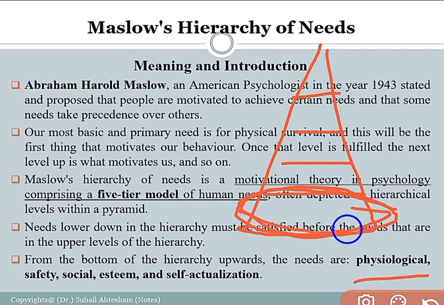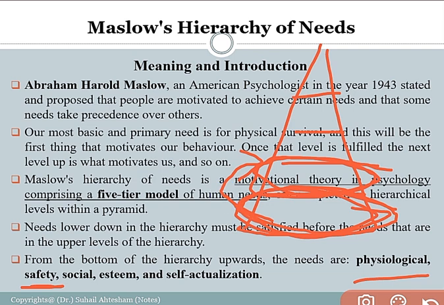This is the physiological need, and after the person gets all the physiological needs, he will move on to fulfillment of the next categorization of needs, that is known as safety need. The second categorization is safety need, and when the individual can achieve the physiological as well as the safety needs, he will move on to the third categorization, that is social need, fulfillment of social need from the society. After fulfillment of the social need, the person will move on to the next higher level need, that is the esteem need.